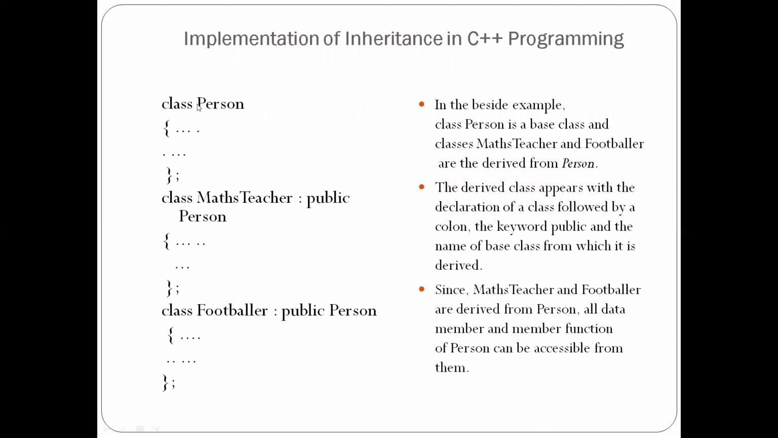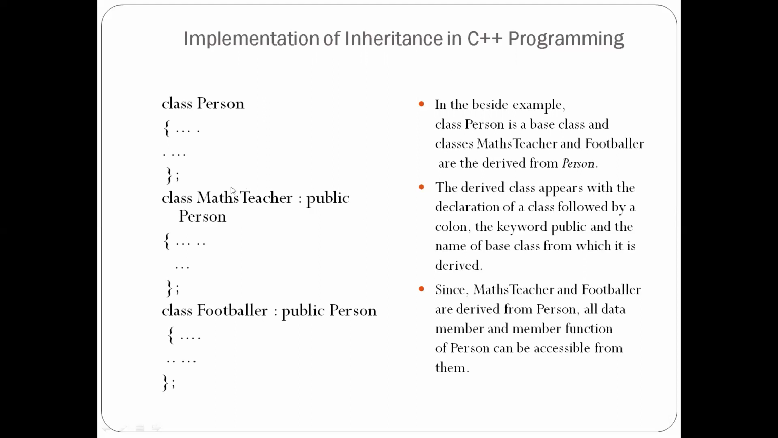See, the syntax is here. We are making a class as person, another class as maths teacher, and another class as footballer. In the example beside, class person is a base class and the classes maths teacher and footballer are derived from the person class. The derived class appears with the declaration of a class followed by a colon.